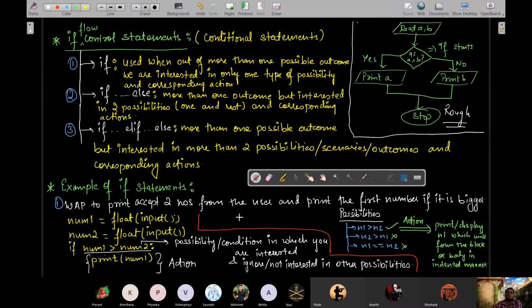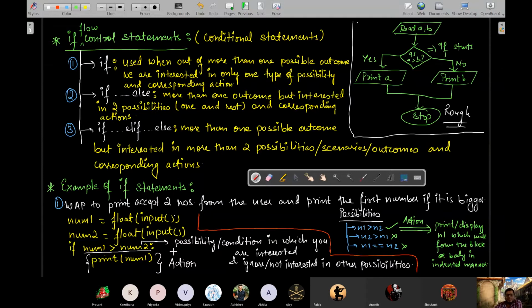Okay, so I'll repeat. In a case where the demand of the question is such that there are many possibilities, but you are interested in only one of those possibilities, and rest of the possibilities you will not bother about or mention in the question, in such a case you are going to use the if variation only.